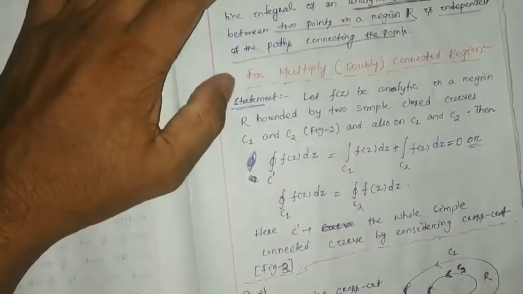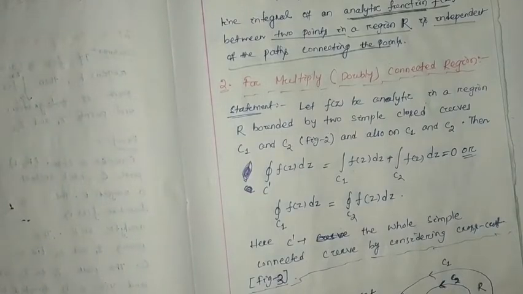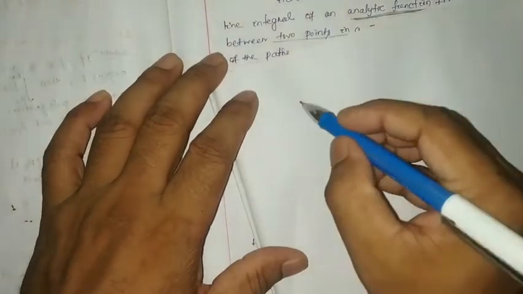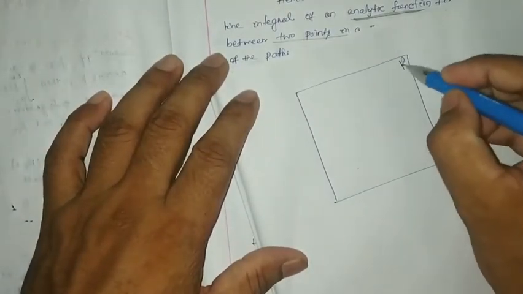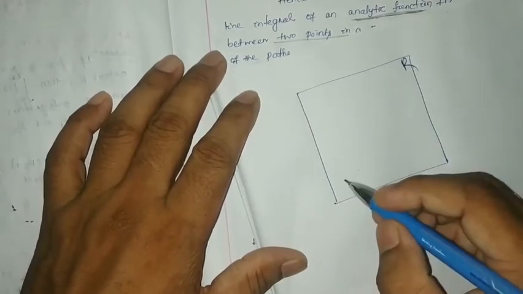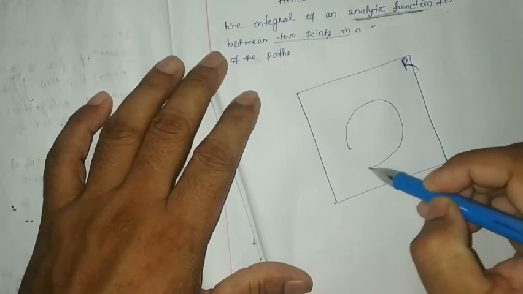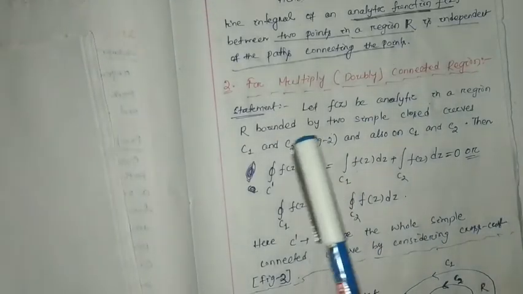So the statement is: let F(z) be analytic in a region R. Earlier we discussed that we considered a large region R, and inside this region we consider a curve bounded by.